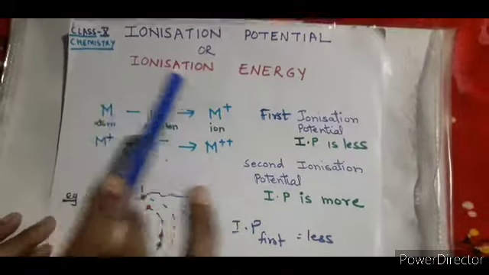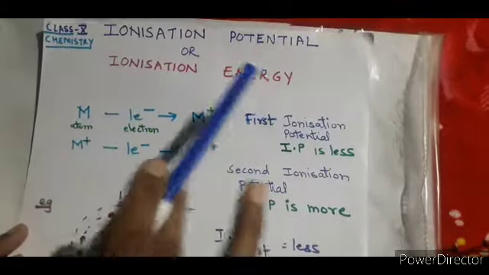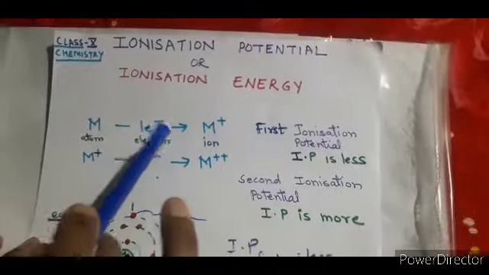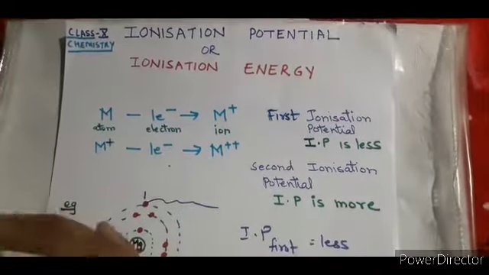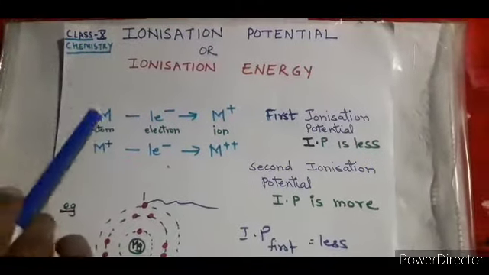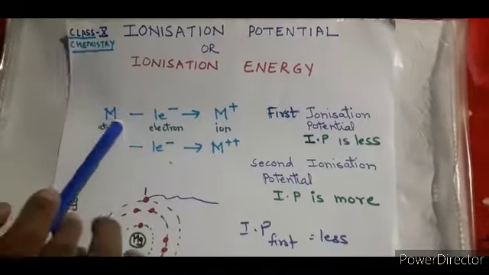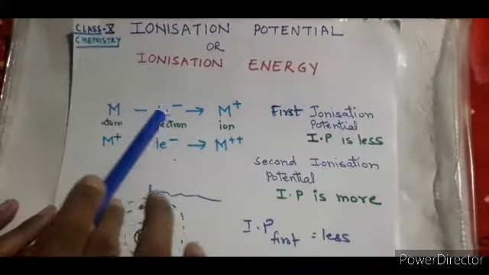as an atom. And over here I am using the example of a metal, because most of the time this ionization potential, this particular periodic property, is applicable to metals only, because you are removing the electrons from metals, not from non-metals. So what you are doing is removing an electron. I have taken this particular atom, and it's a metal, and you are removing one electron from its outermost orbit.